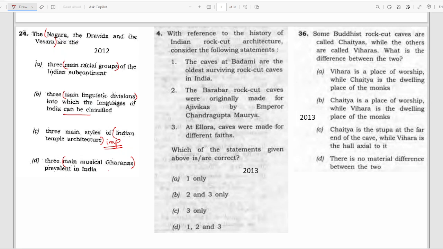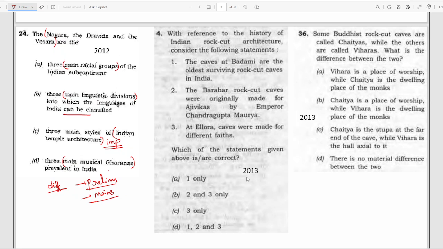Since Nagara, Dravida and Vesara are all types of Indian temple architecture, we also have to know the differences between these three and if there are other types of temple architectures. This can be asked in prelims and also in mains. So these are the important hints that we are getting from this question.